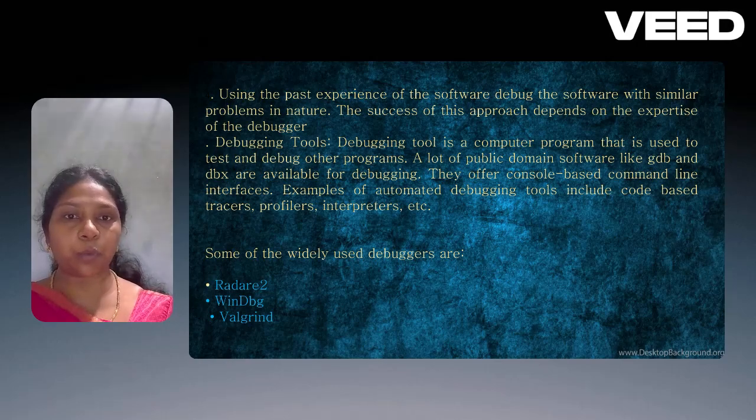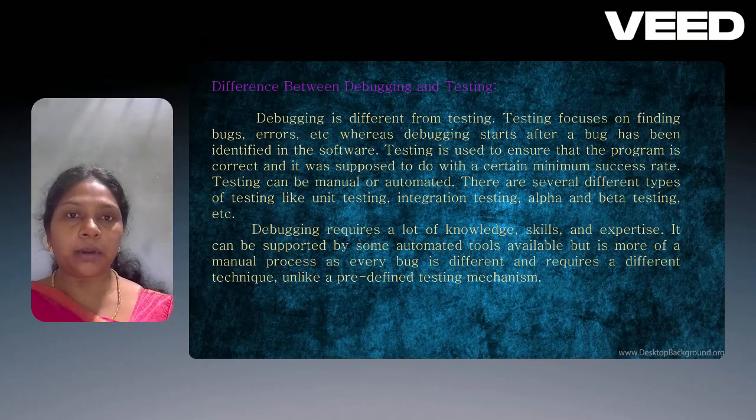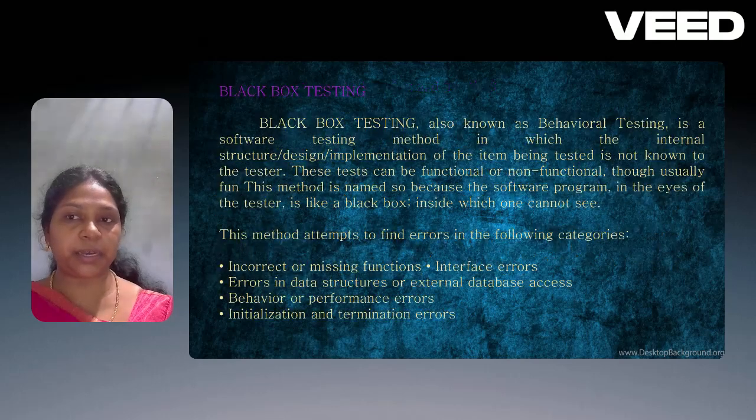Some widely used debugging programs are WinDbg, GDB, and Valgrind. Debugging is different from testing. Testing focuses on finding the bugs, and debugging requires a lot of knowledge, skill, and experts.